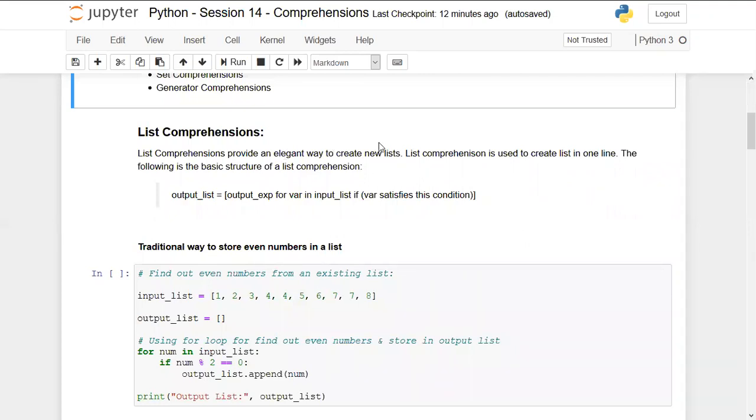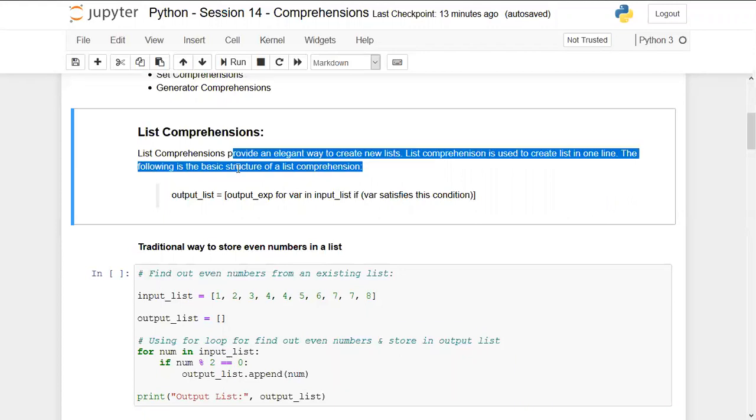As I already explained, we will be using existing collections to create a new collection after performing some operations on them. List comprehension is used to create a list in one line. I already told you that these comprehensions are just one-liner statements that we are going to execute, just like Lambda functions. But there we were talking about functions, and here these are not functions. These are just comprehensions, which means everything you have to write in one line, but not as a function. These are just manipulations on the existing collections. That's it.